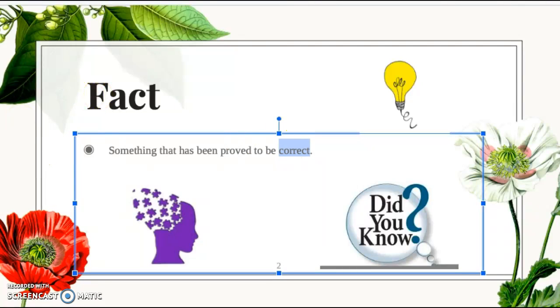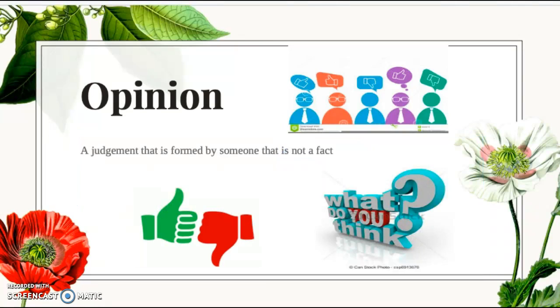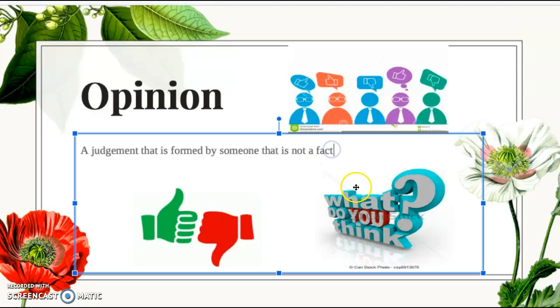Okay, let's look at our next part. Opinion. An opinion is a judgment that is formed by someone that is not a fact. I can say right now that my favorite color is blue. That's my own judgment. That is my opinion. It doesn't necessarily mean it's correct. Somebody else could be like, "Oh, my favorite color is pink." That's their opinion. That's their judgment. It doesn't necessarily mean they're wrong. It just means that pink is their favorite color and that's their opinion.